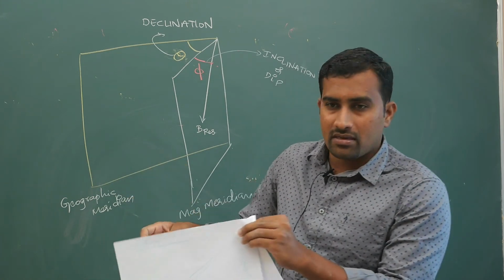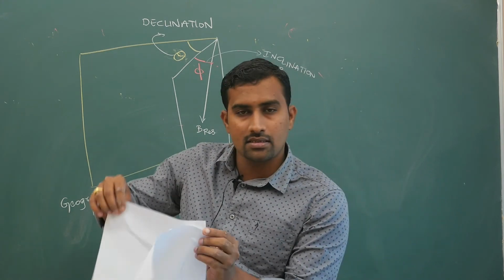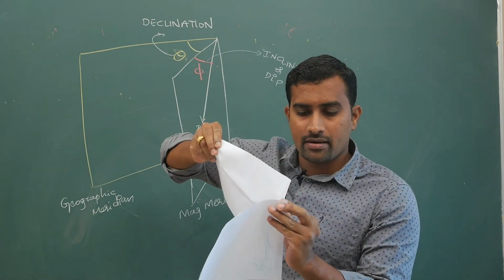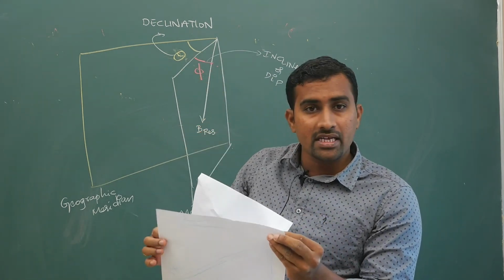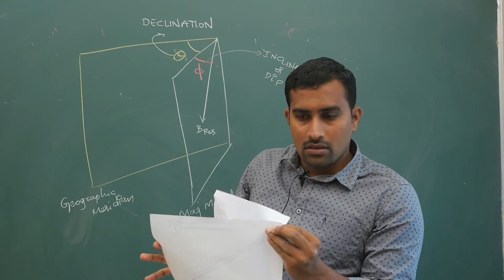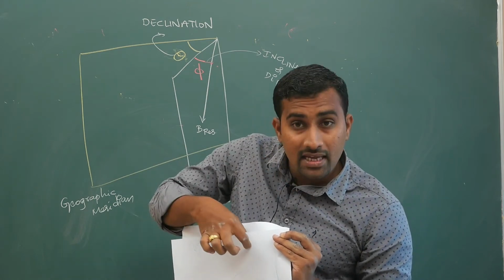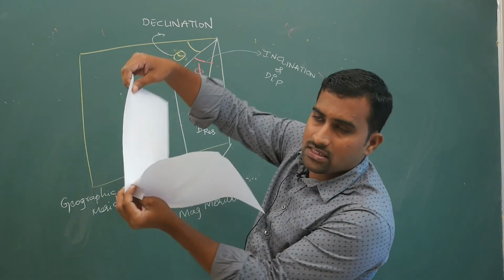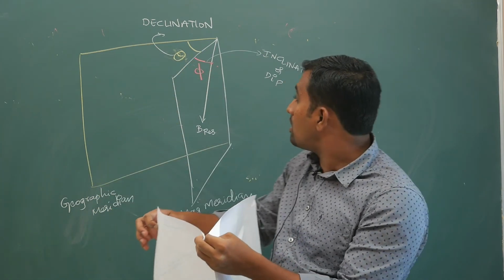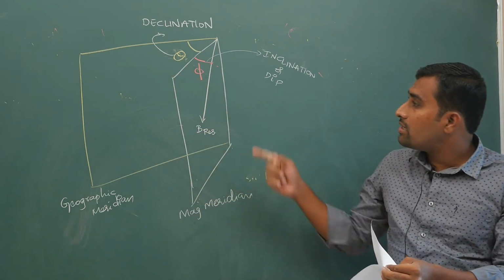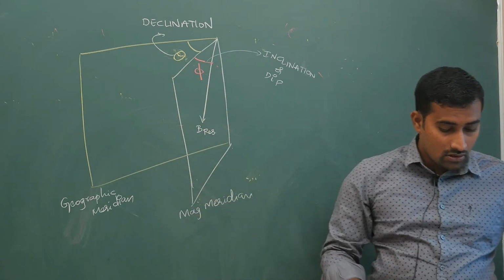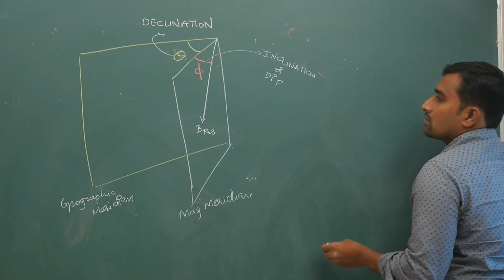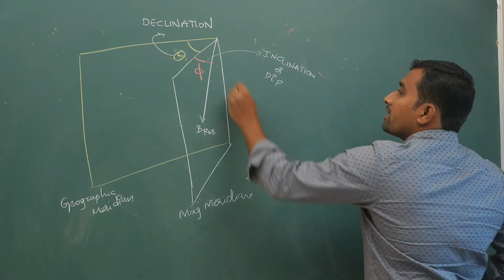Look at this. This paper is your geographic meridian. This paper is the magnetic meridian. So this angle here is the angle of declination. This angle between these two planes is your angle of declination. You have to do 3D imagination. Now this part is your vertical component, how much you got?